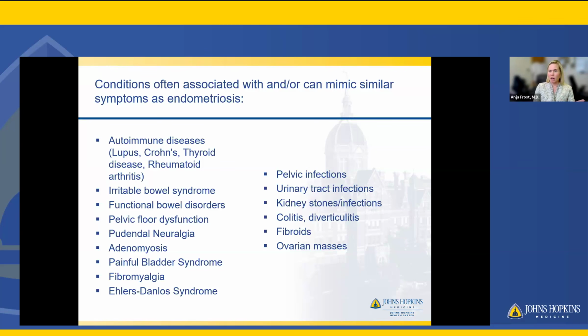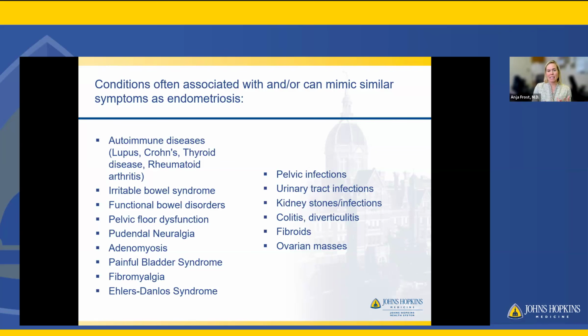We often see patients with pelvic floor dysfunction in concurrence with endometriosis, which is a muscular condition of the pelvis that can create a lot of pelvic pain. We can see nerve-related conditions like neuralgia. We can see evidence of painful bladder syndrome, also known as interstitial cystitis previously, and then multiple other more systemic full body muscular and connective tissue disorders such as fibromyalgia and Ehlers-Danlos.